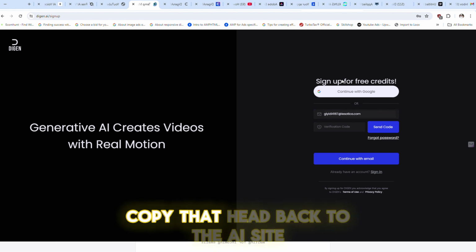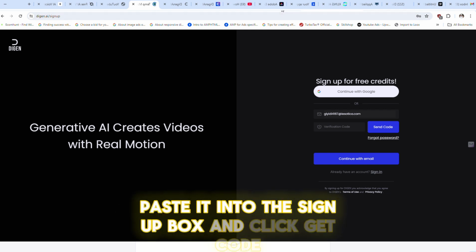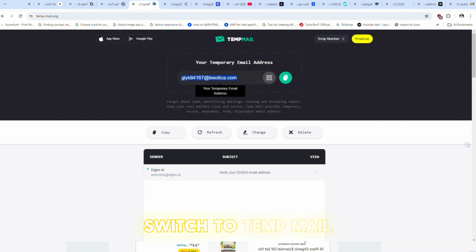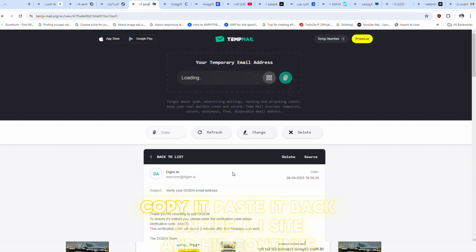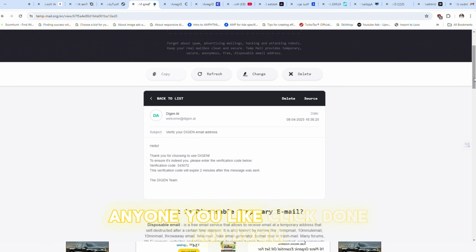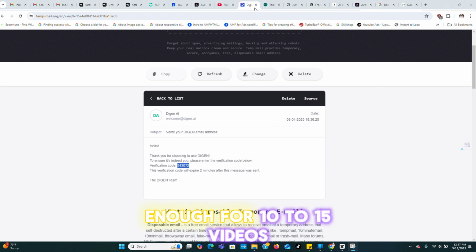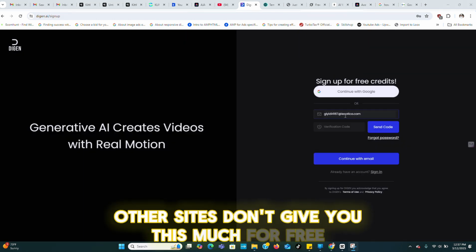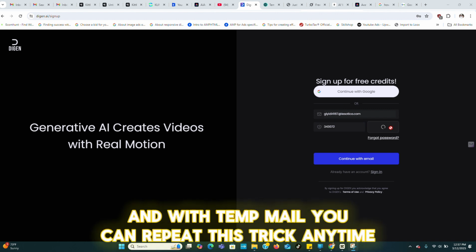Copy that, head back to the AI site, paste it into the sign up box, and click Get Code. Switch to temp mail. Check your inbox for the verification code. Copy it, paste it back on the AI site, and hit Continue with email. Set a password, any one you like, click Done, and boom. You're in with 300 free credits, enough for 10 to 15 videos. Other sites don't give you this much for free, and with temp mail, you can repeat this trick anytime.